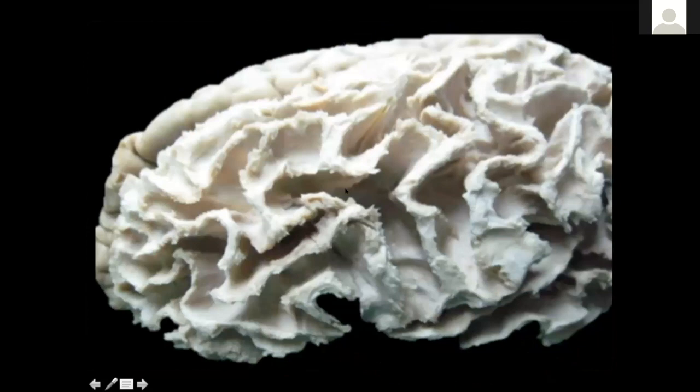To take a closer look, here I'm just showing you some connections that are present between the middle frontal gyrus and the precentral gyrus. Then there is a connection in the depth between the pre and the post-central gyri in this region. This is known as the passage of Broca.